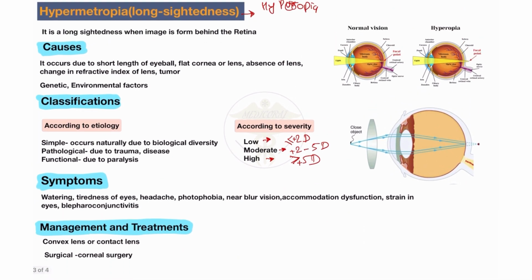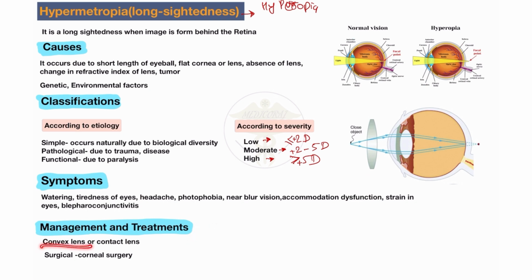And in a diabetic patient, you will see more symptoms than in other patients. So these are the symptoms you will see in a patient of hypermetropia, like strain in the eyes, and sometimes blepharoconjunctivitis. What is the management and treatment of the hypermetropic patient?